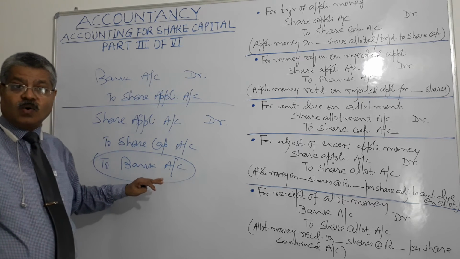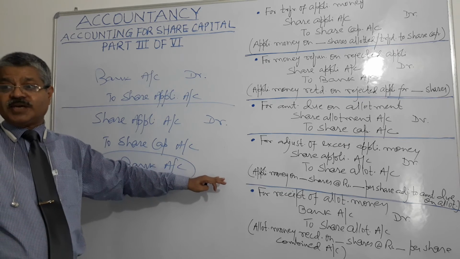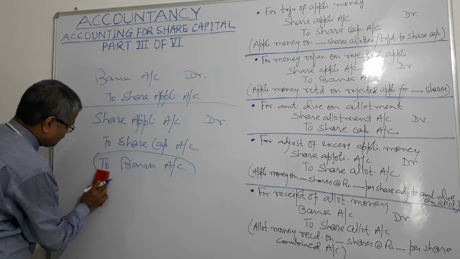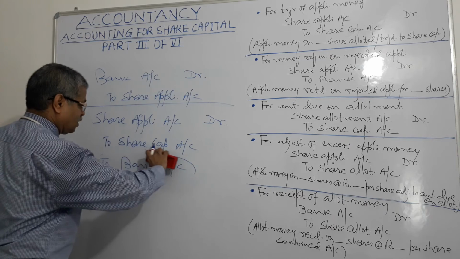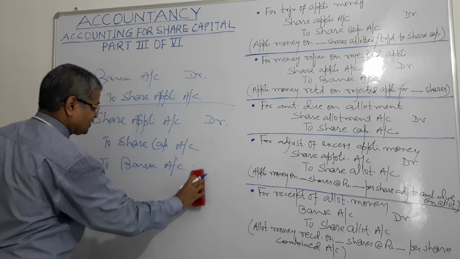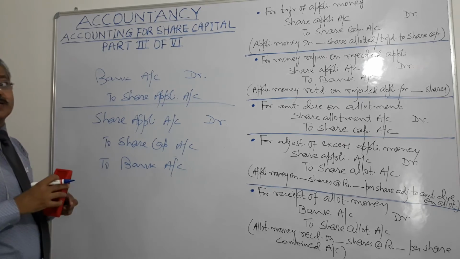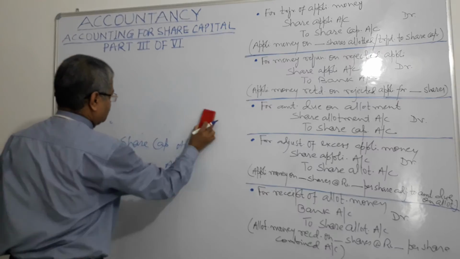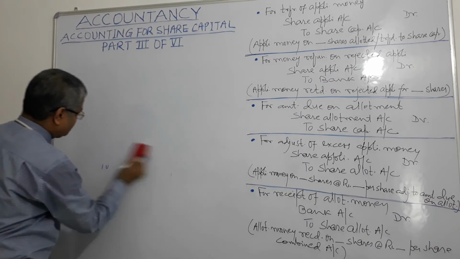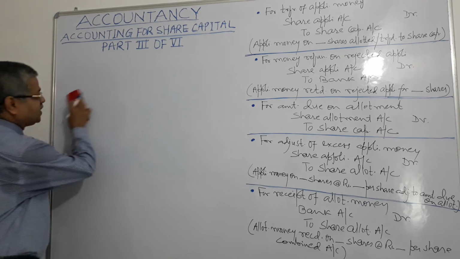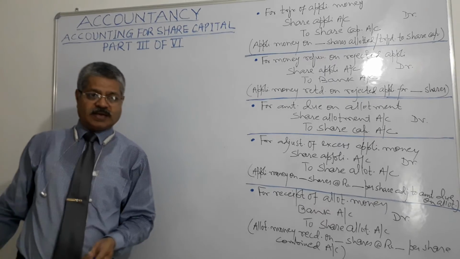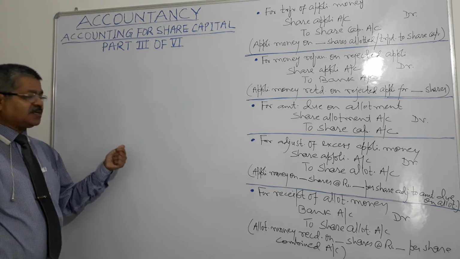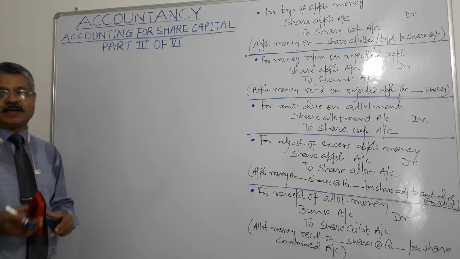Money refunded on application for these many number of shares rejected, because we are talking of a situation of oversubscription. Company wanted to issue 1 lakh shares, but subscription has been received for 2 lakh shares. So there is a case of oversubscription, right? So share application money has been debited, share capital account has been credited for the number of shares issued by the company, and excess application money has been credited to the bank account, right?